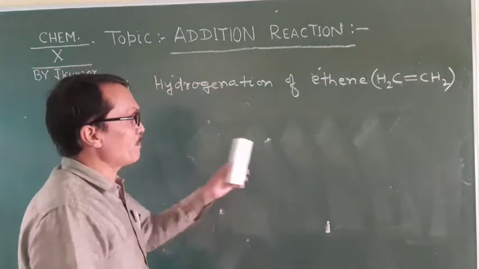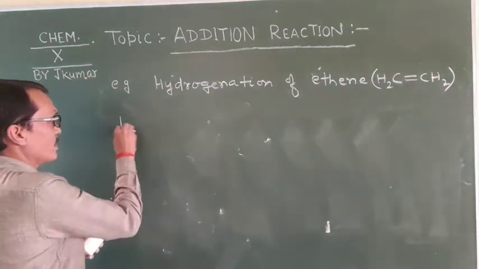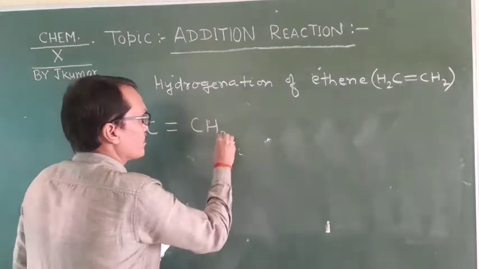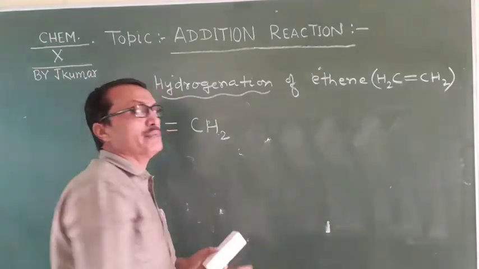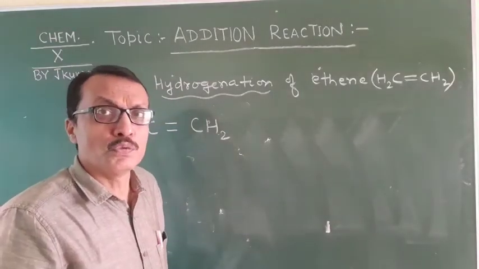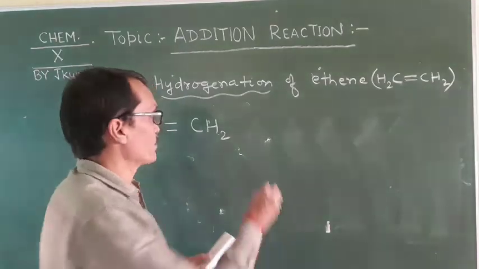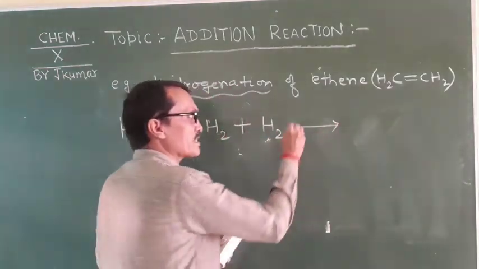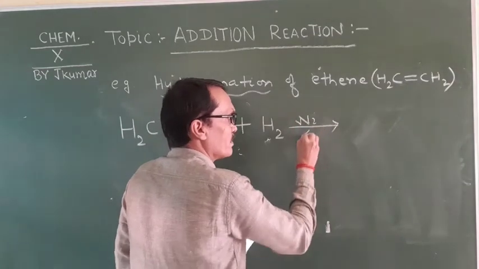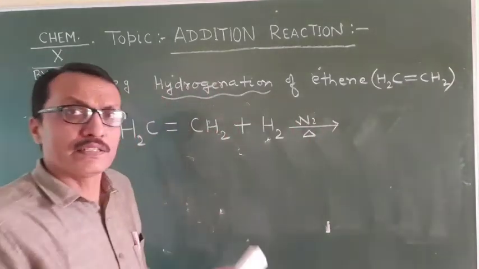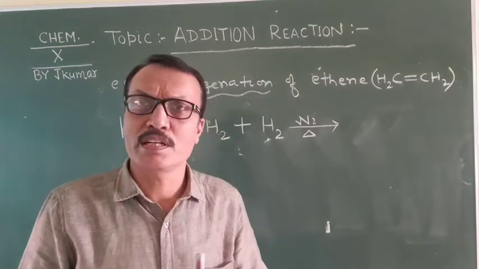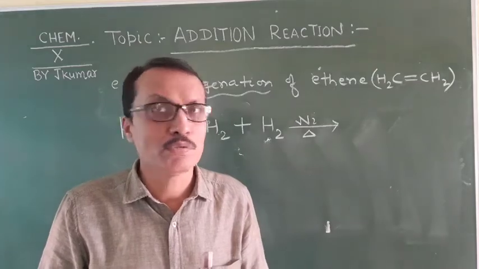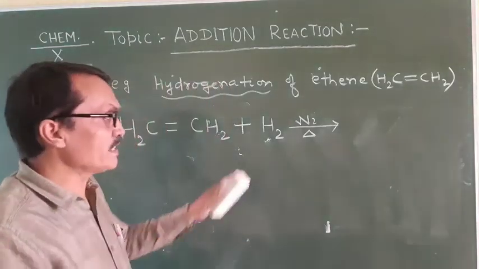So students, what happens here? Let me say, this is H2C double bond CH2. Hydrogenation means addition of hydrogen to unsaturated ethene. This reaction takes place in presence of a catalyst, and more generally, nickel powder is used as the catalyst, right?